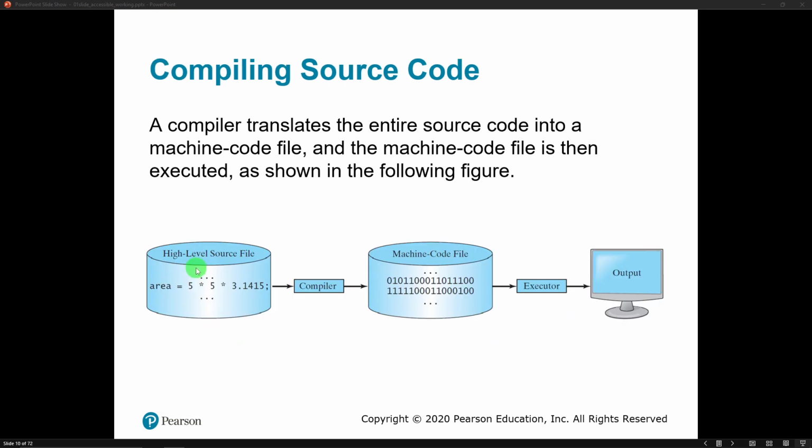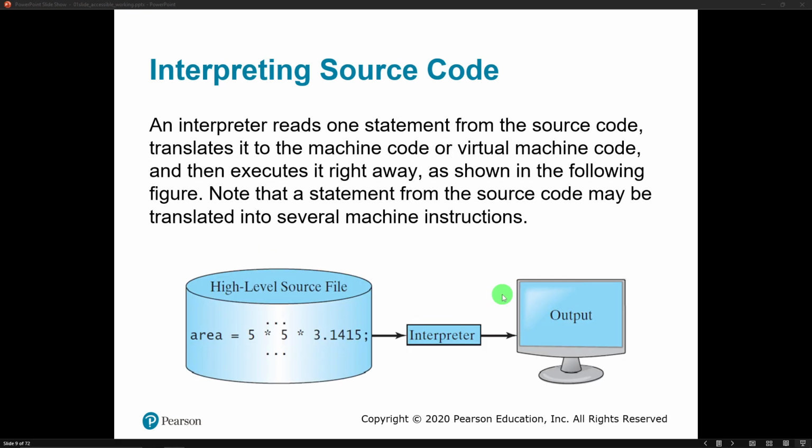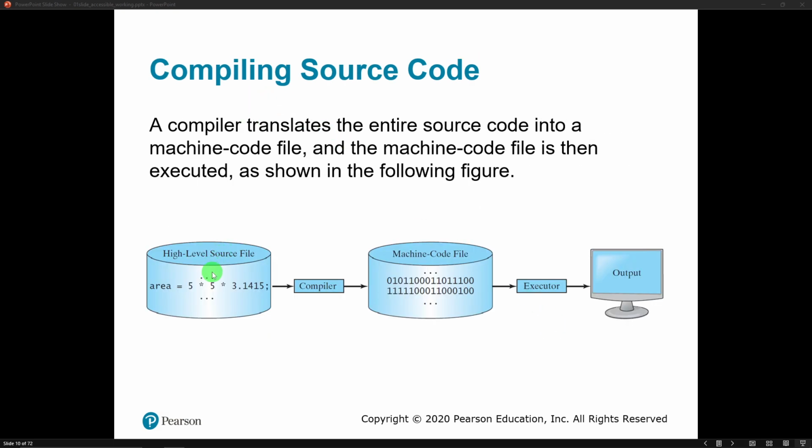Compiling works differently in that we start with a high-level source file, we run it through the compiler, and that converts it to machine code. Once it's in machine code, we can run our program to get some output. The big difference between compiling and interpreting is that our high-level source file has to be interpreted every time we run it. In compiling, we compile it once, and once we have that machine code file, we can execute it over and over again without having to compile it each time. So that saves time and saves resources.